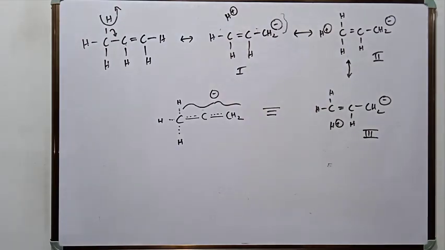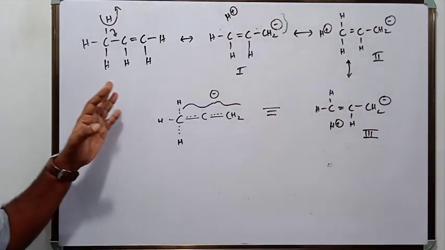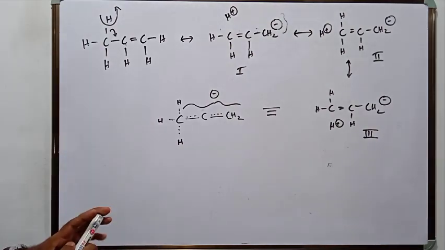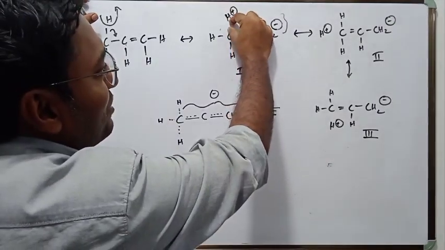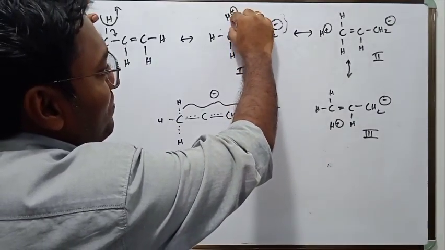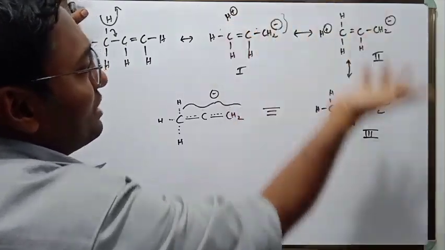So you can see that hyperconjugation is a kind of resonance. It is resonance because of breaking of the CH bond. The CH bond breaks and it assumes a no bond character.